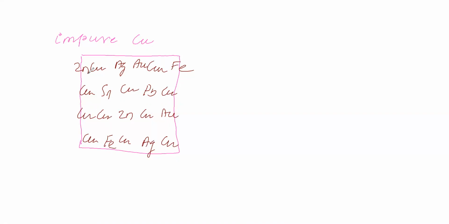Zinc is undergoing oxidation, therefore it goes to the solution as Zn2+ aqueous. At the surface, Zn2+ has gone to the solution.